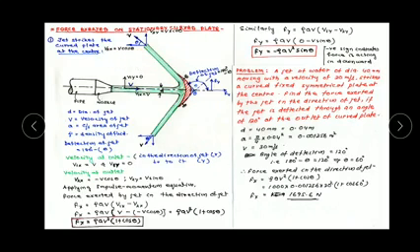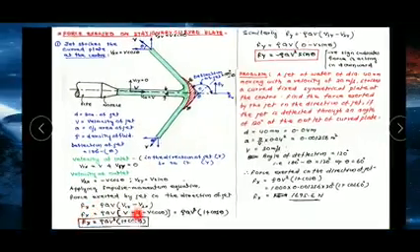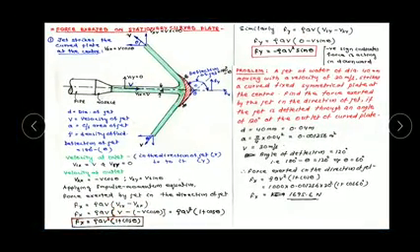So minus of minus v cos theta equal to rho a v (v plus v cos theta). By taking v common, rho a v square into (1 plus cos theta). This is the formula for the force exerted in the x direction, or in the direction of the jet.